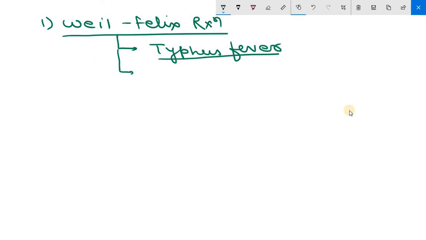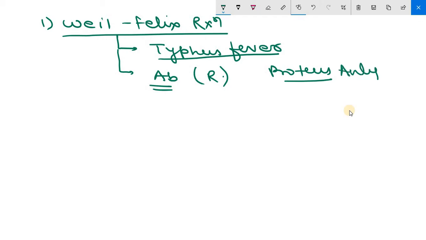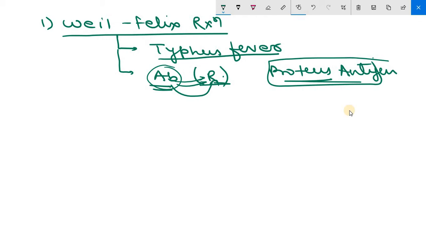In this, antibodies which are against rickettsial antigens are detected by cross-reacting with Proteus antigens. So antibodies which are formed against rickettsial antigens are detected by cross-reacting with Proteus antigen, because Proteus antigen as well as rickettsial antigen both share similar epitopes. So antibodies which are produced against this will also work for this. Clear? So this is the Weil-Felix reaction. This is very important. Weil-Felix reaction is associated with typhus fever.